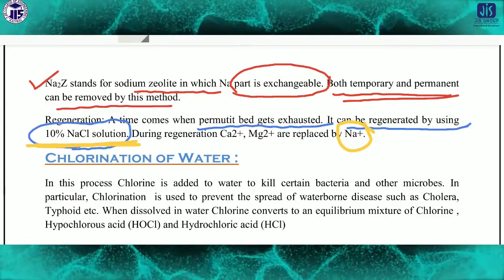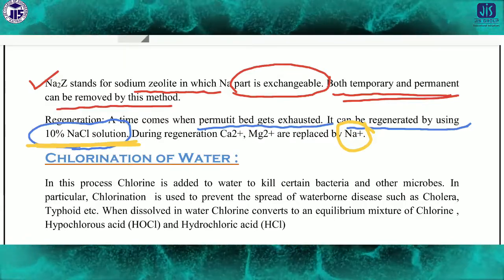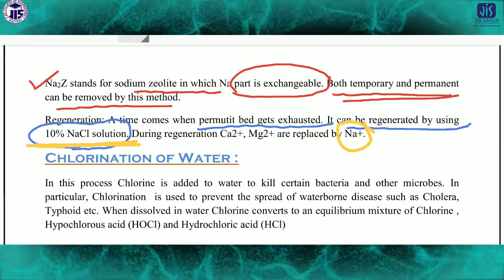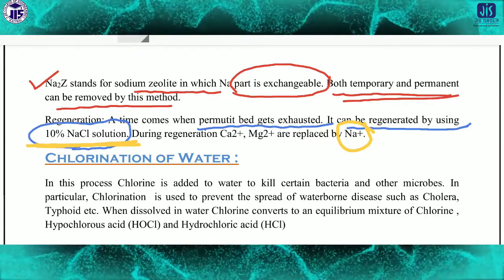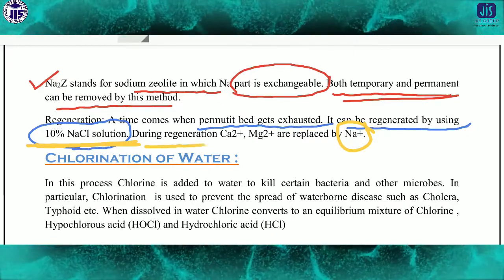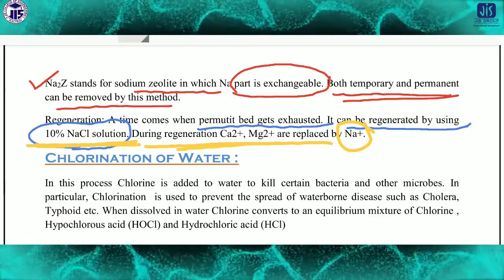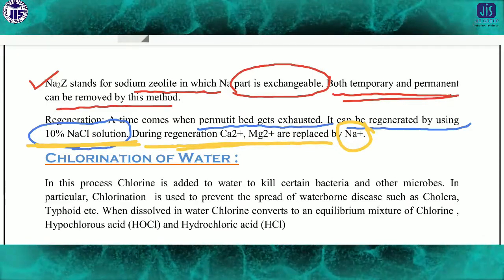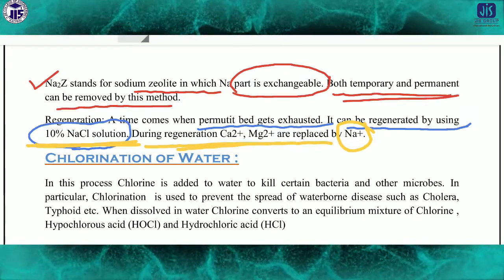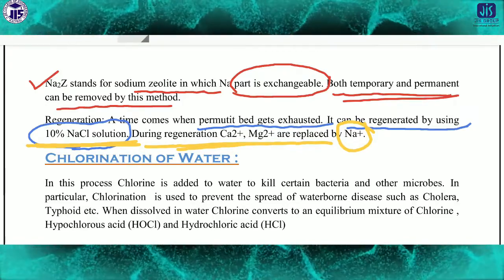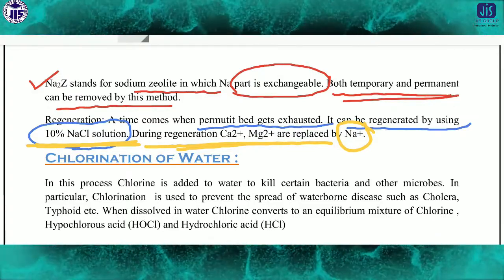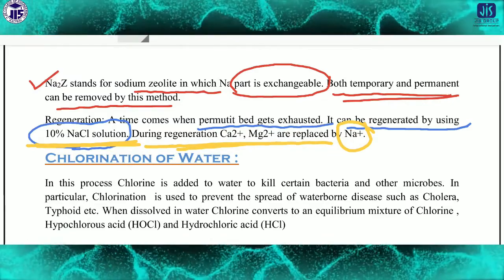So to regenerate, when the permutit bed is not suitable for the process, we have to charge the permutit bed again by the addition of 10% NaCl, and during regeneration Ca2+ and Mg2+ will again be replaced by Na+. This is the process by which we can convert hard water, either temporary or permanent, to soft water.